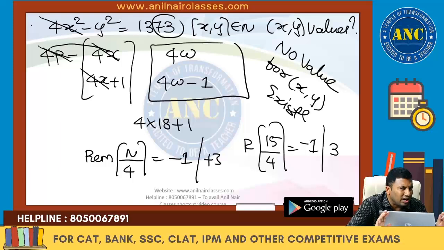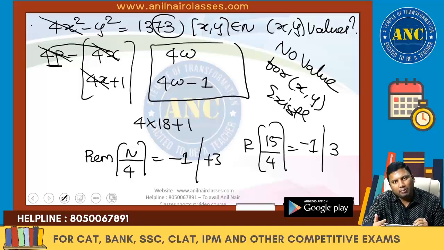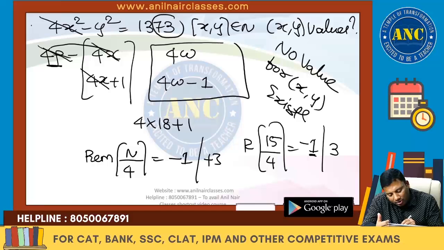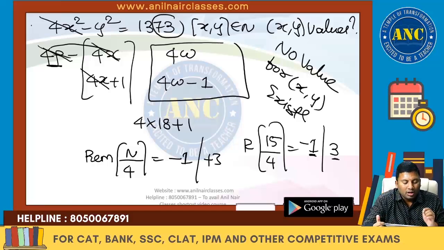In this question, there is no algebra here. There is a simple definition of a perfect square I used. 4x square, any number multiplied by 4, will be divisible by 4. Any perfect square is of the form 4x or 4x plus 1. 15 when divided by 4, 4 fours are 16, negative remainder minus 1. If you get a negative remainder minus 1, the positive remainder is nothing but 3.